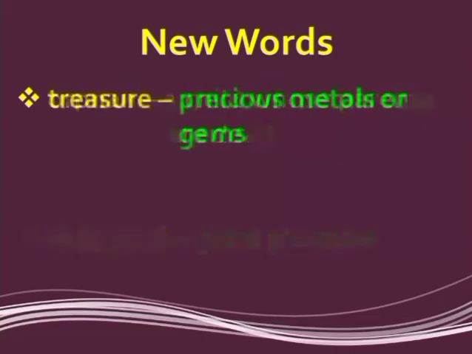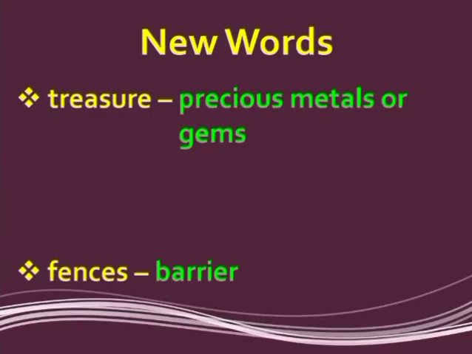The next one is treasure. Please repeat treasure, which means precious metals or gems. That all stuff is called treasure. The next is fences. That are the barriers. You must have seen outside the gardens there are the barriers, right? Those barriers are called fences.